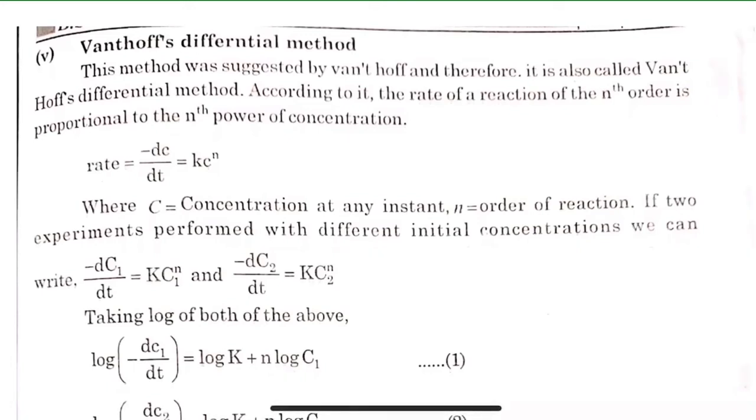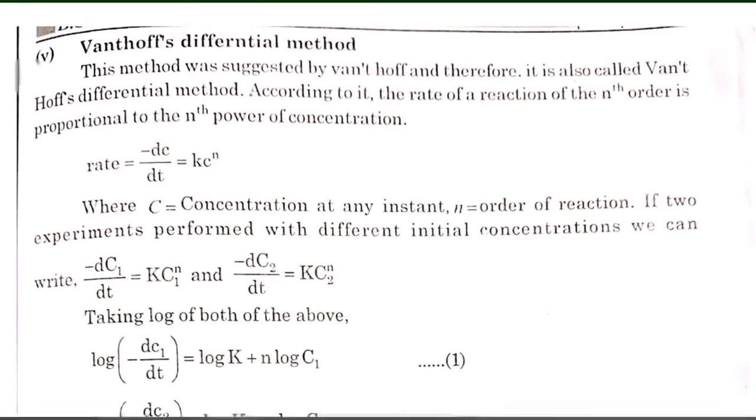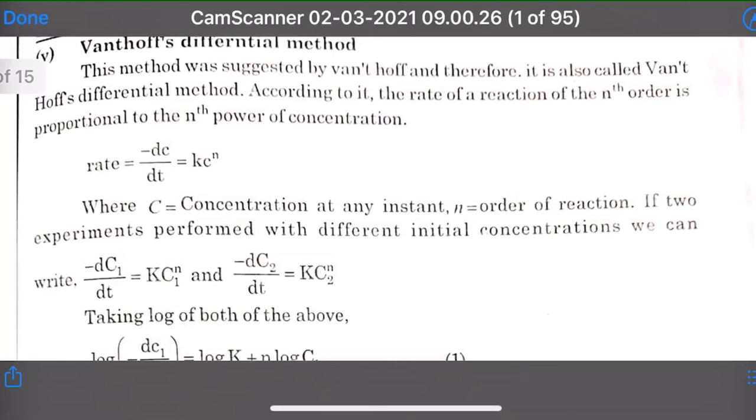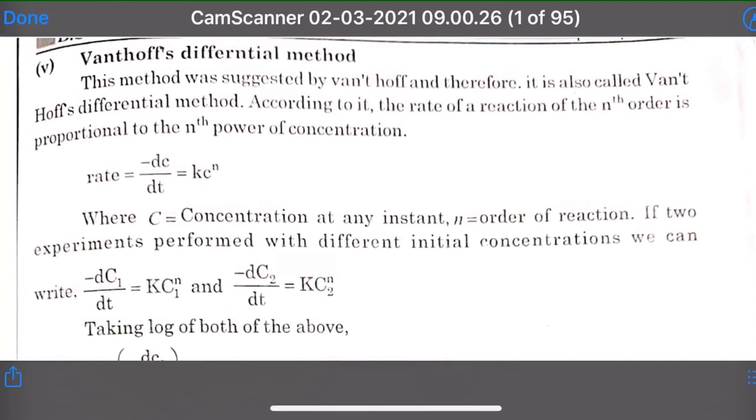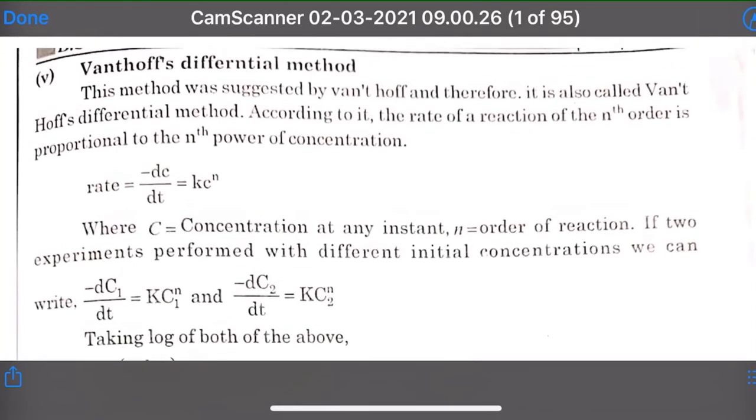So rate is equal to minus dc by dt is equal to k c raised to n, where c is the concentration at any instant and n is the order of reaction.